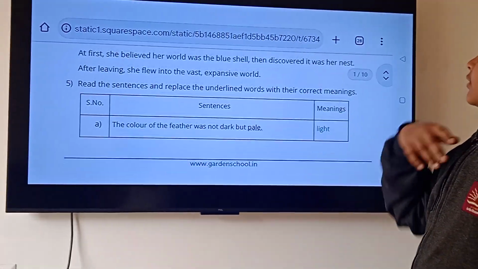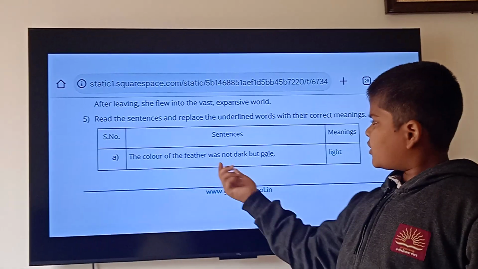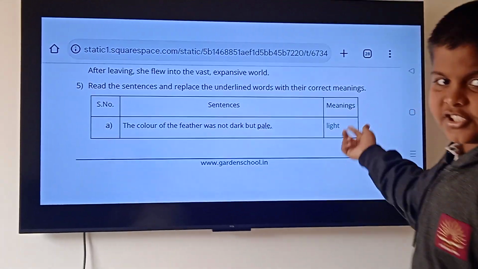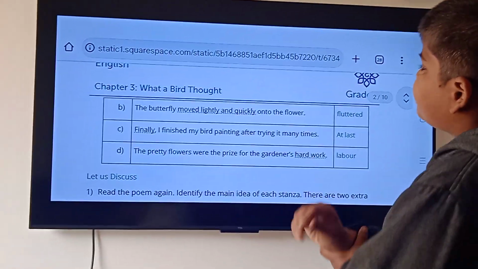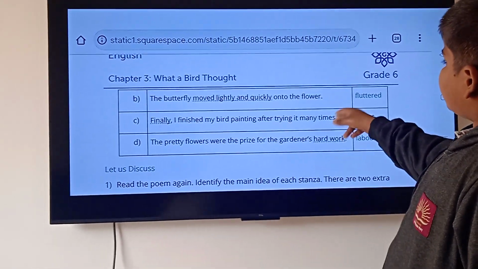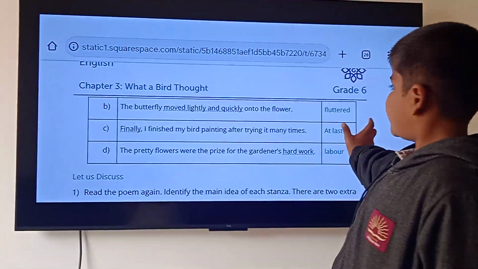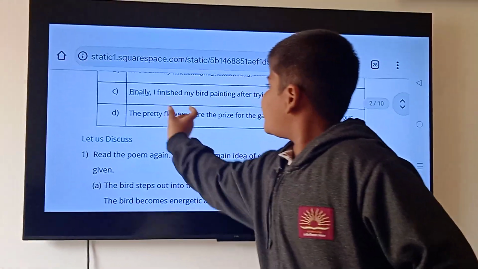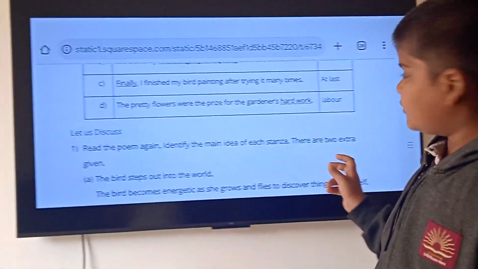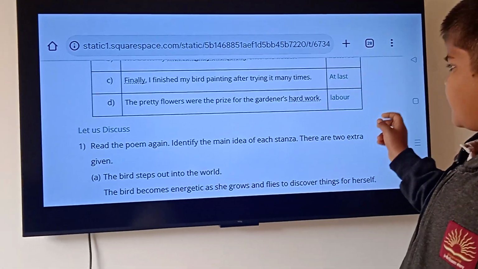Then, the fifth question. Read the sentences and replace the underlined words with their correct meaning. A. The color of the feather was not dark, but pale. Pale means light. B. The butterfly moved lightly and quickly onto the flower. Moved quickly and lightly, the verb used for it is fluttered. C. Finally, I finished my bird painting after trying it many times. Finally means at last. D. The pretty flowers were the prize for the gardener's hard work, labor.